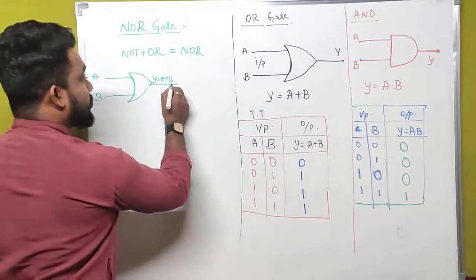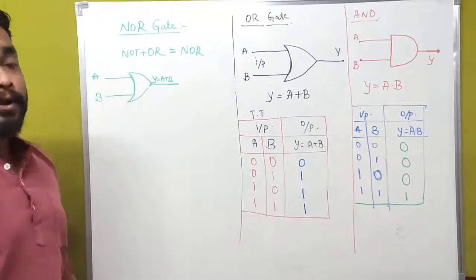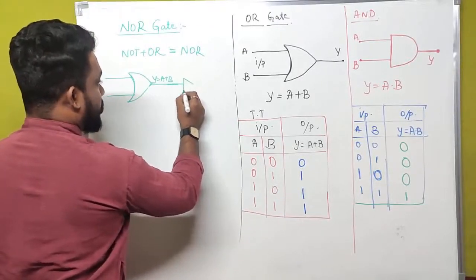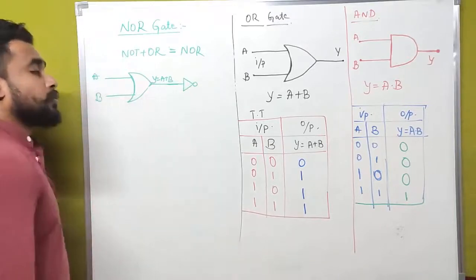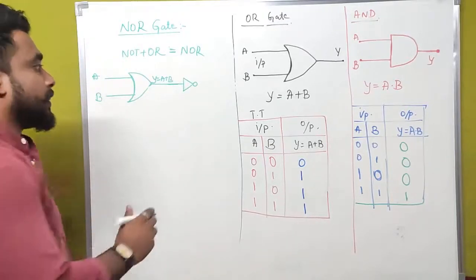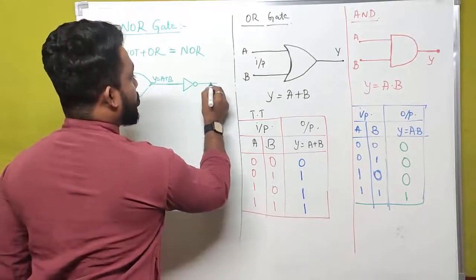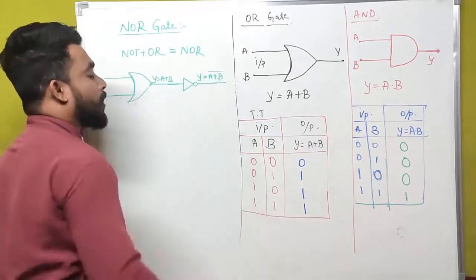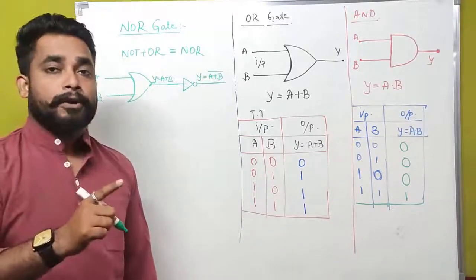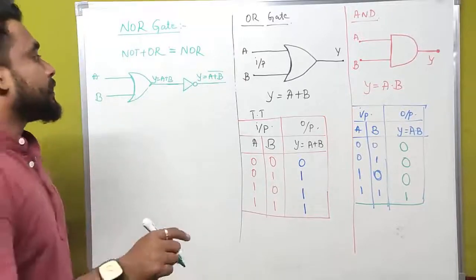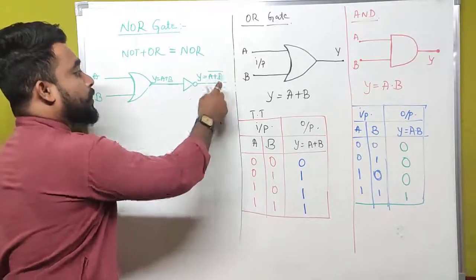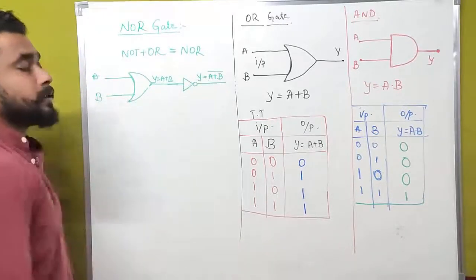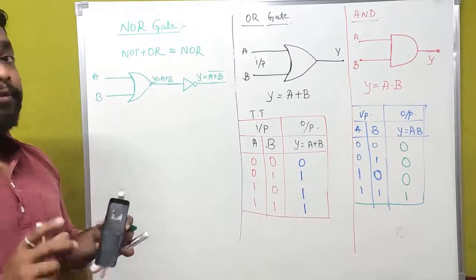But this output has to be connected to the input of a NOT gate. And what will be the output? Here we have to check. Y is equal to A plus B whole bar. In case of input A, we have written A bar. In case of A plus B, that has to convert into A plus B whole bar. Okay. Actually, this is the symbolic representation of a NOR gate in a practical manner.